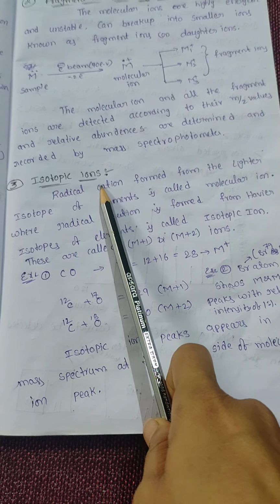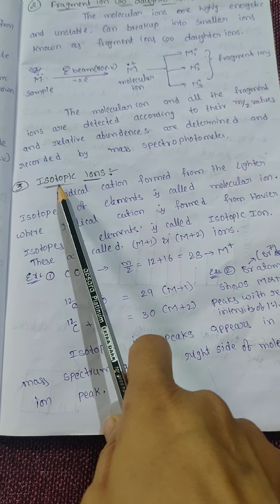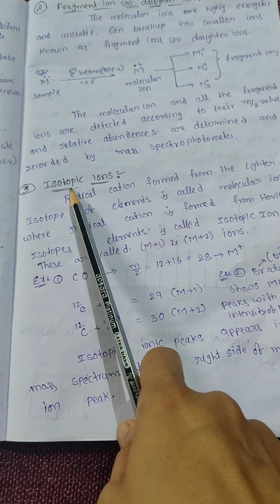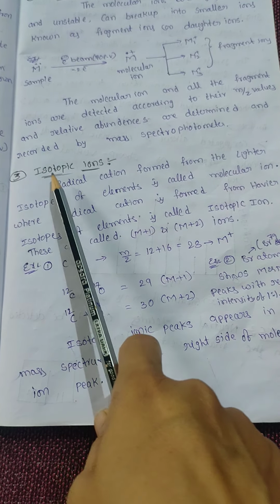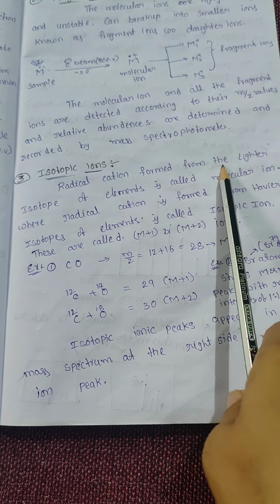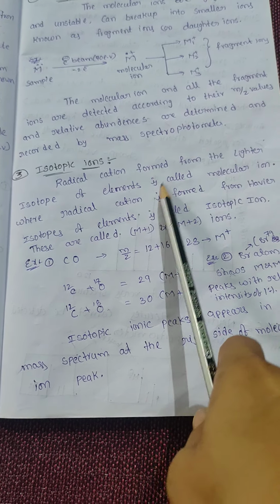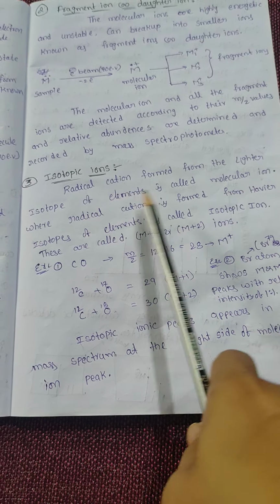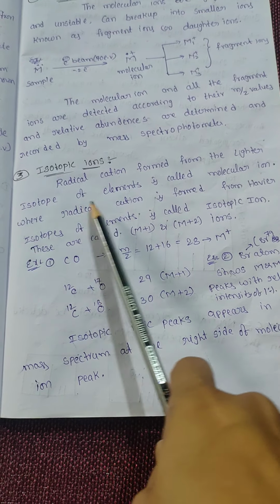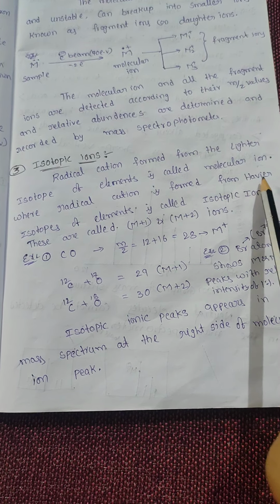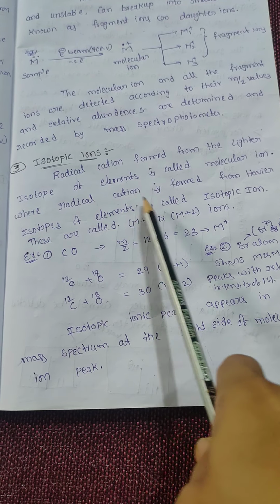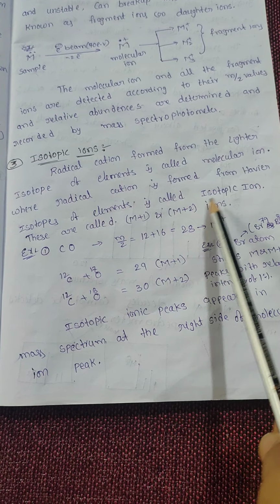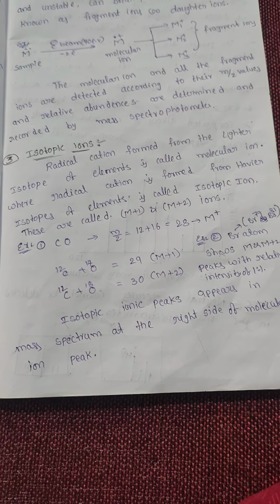Next, isotopic ions. Already we know about isotopes. What are isotopes? Elements that have the same atomic number and different mass number. The radical cation formed from the lighter isotope of an element is called the molecular ion. But the radical cation formed from heavier isotopes of elements is called an isotopic ion. These are called M+1 and M+2 ions. What are M+1 and M+2 ions?